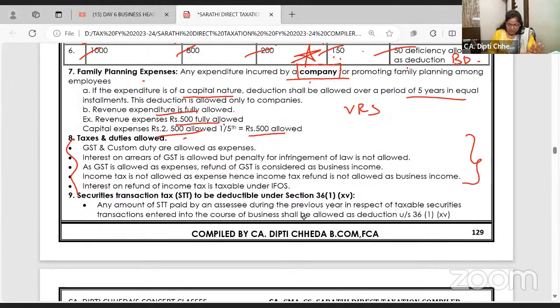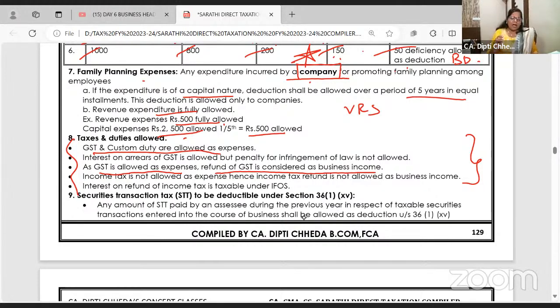Taxes and duty. GST and custom duty are allowed as expense, right or not? Output GST minus input, whatever GST you pay, is it your business expenditure? Yes. Custom duty, is it your business expenditure? Yes. Then, if GST is allowed as expense, refund of GST is a business income.